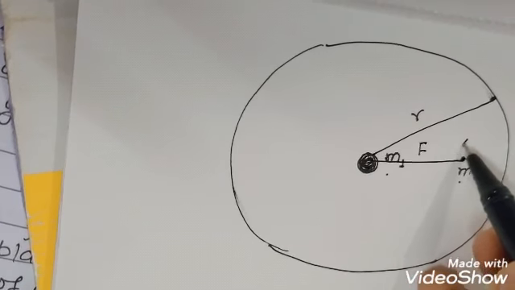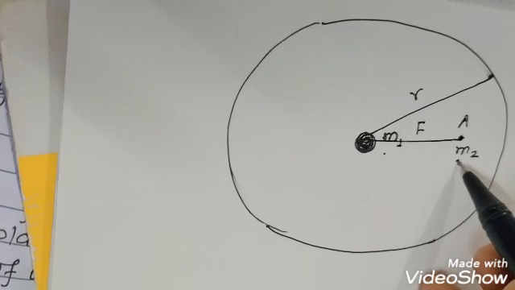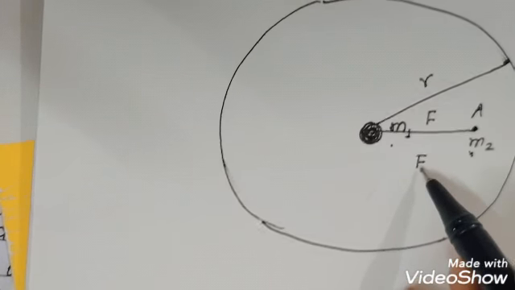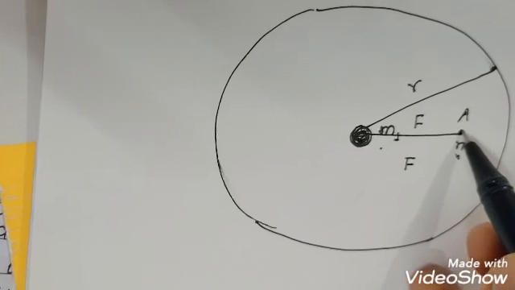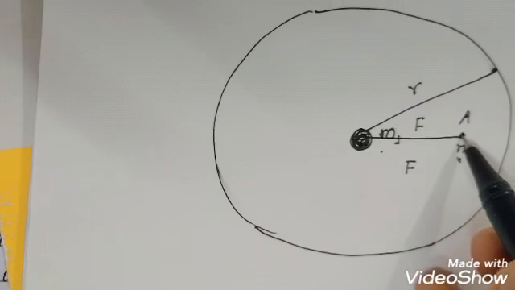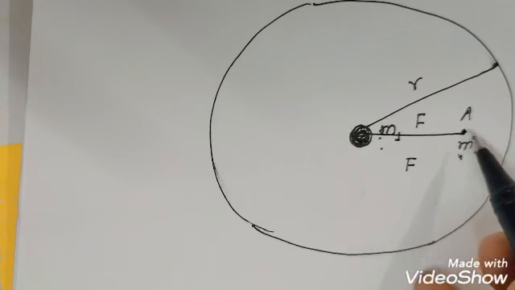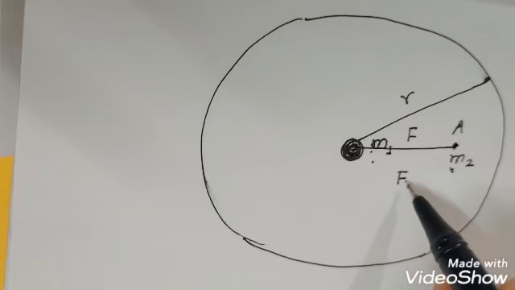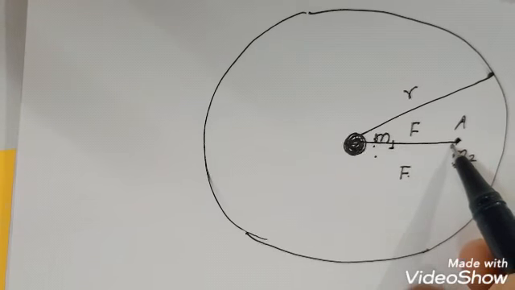Suppose this is the point A, and at this point an object of mass m2 is kept. So m2 experiences some force F. In that situation we'll say the intensity at point A of the gravitational force applied by body m1 is F. So this F can be considered as the intensity of the gravitational field at point A.